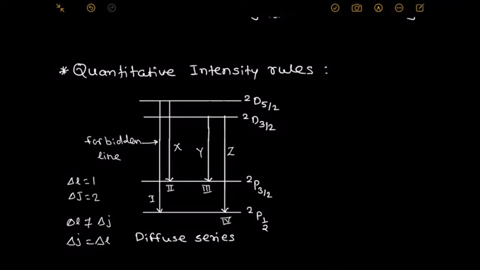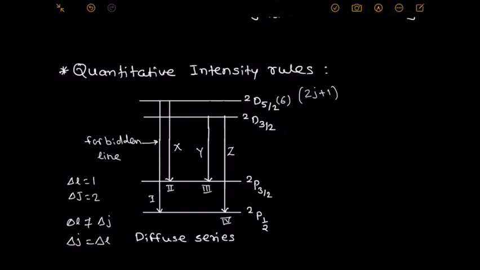That quantum weight is also known as statistical weight, and it is given by 2J plus 1. Hence, doublet D 5 by 2 is the common level. From that common level, 2 transitions are allowed, first and second. J is 5 by 2, multiplied by 2 plus 1, so the quantum weight is 6 for doublet D 5 by 2.